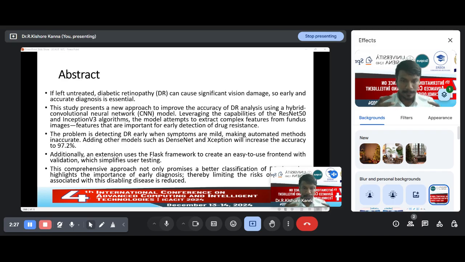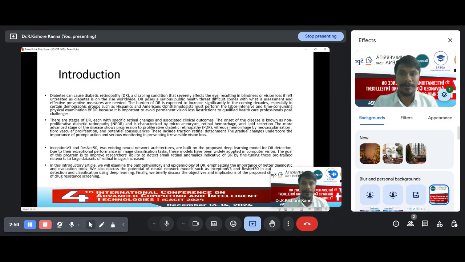This approach gives a better classification when compared with the existing system. Earlier diagnosis of diabetic retinopathy limits the risk to the visionary system of the human body, and the risk can be reduced when it is detected or predicted earlier.